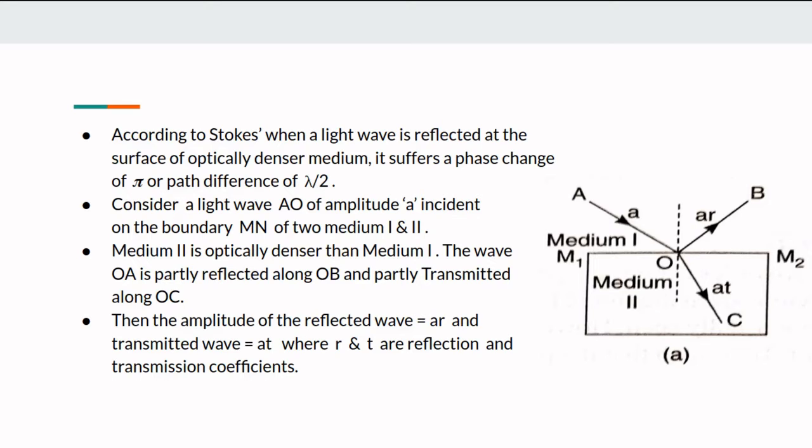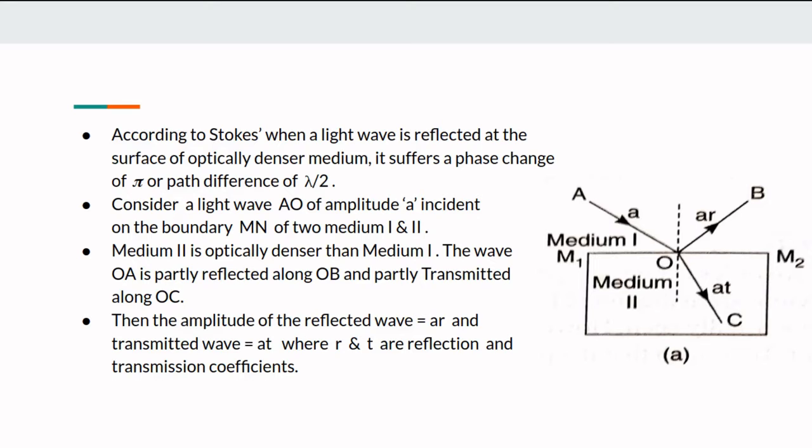For example, when a light ray is incident on certain surfaces, reflection takes place. Different mediums have different optical densities. If the reflection takes place from rarer medium to denser medium, then an extra path difference of lambda by 2 is obtained. But there is no phase change when the reflection takes place at the rarer medium.